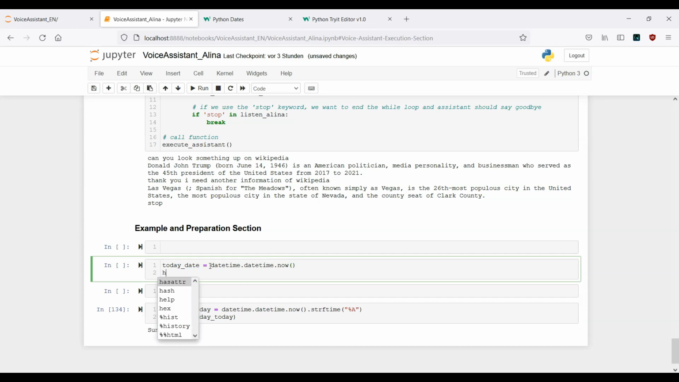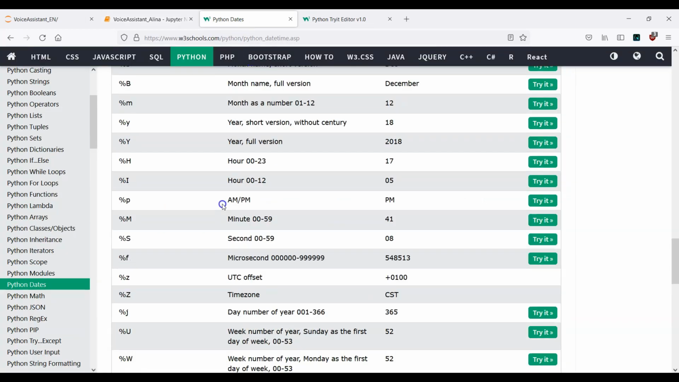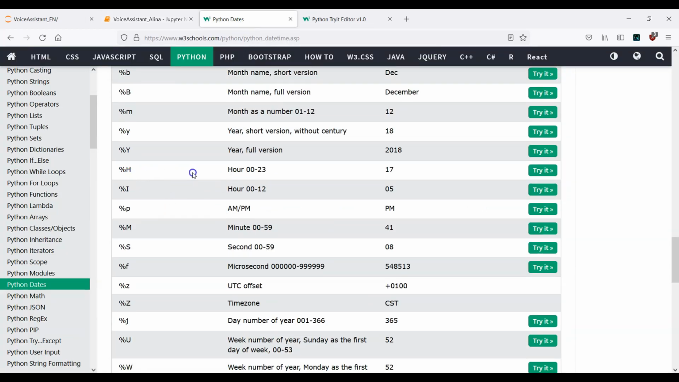And then we want to set up the hour. Now let's go ahead and take a look at the documentation, how this can be set up. So you see here, we have two different hour formats. This is the 12-hour format. This is the 24-hour format. We want to use the 12-hour format. And now let's click on try it.